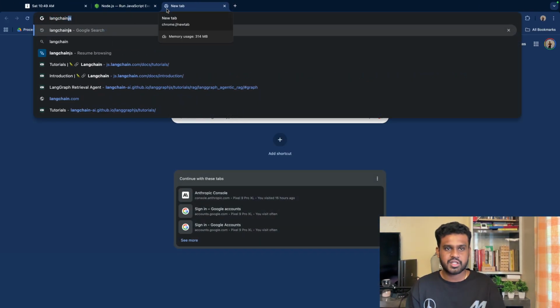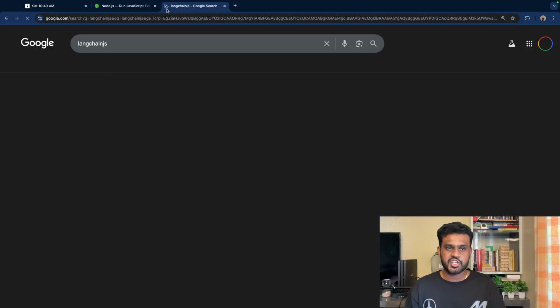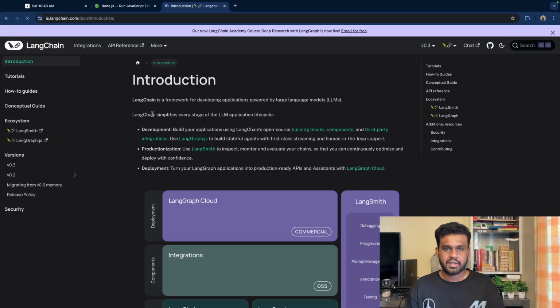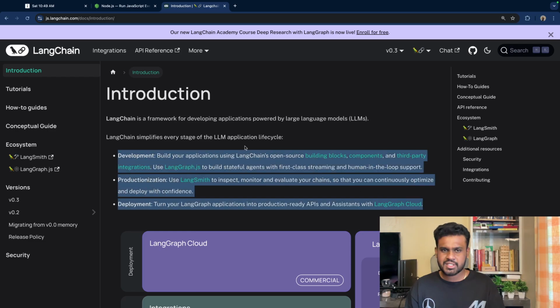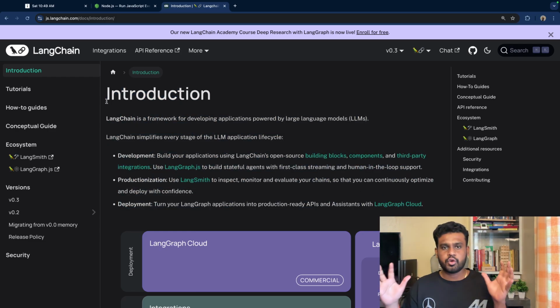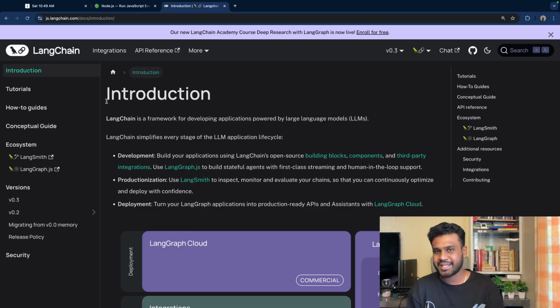So LangChain, let's go to LangChain JS because we are going to use JavaScript, right? This is a third party framework for developing applications powered by LLMs. It simplifies all of the phases. Just imagine that it unifies. You need to know only one syntax and you can use it for multiple LLMs. So that's the power of LangChain. And it has a lot of capabilities.